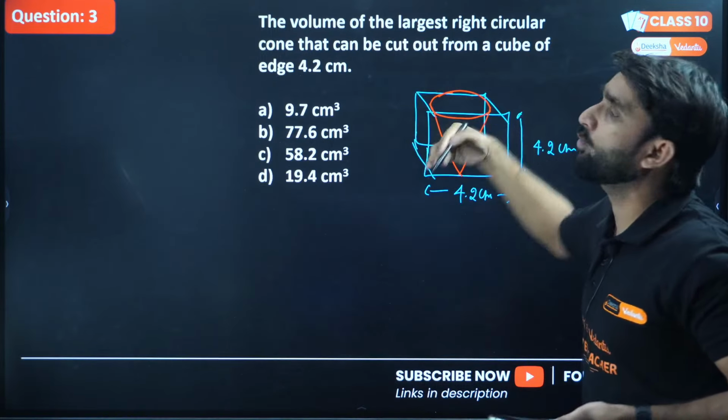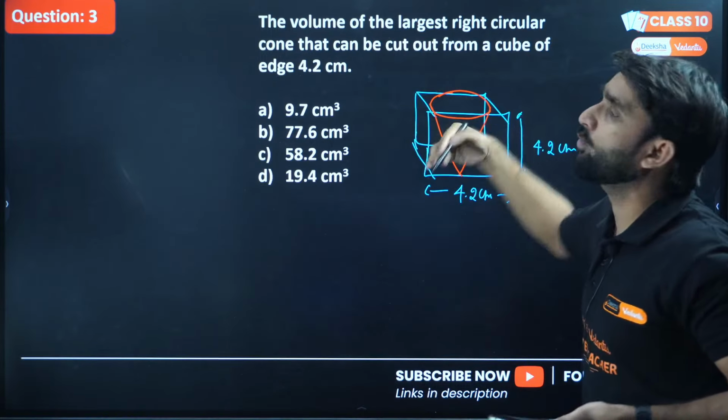So this will be 1 by 3, pi will be 22 by 7 here, and r square, where r is 2.1, which can also be written as 21 by 10, into h. H is the height, which is the edge, 4.2, which can also be written as 42 by 10.